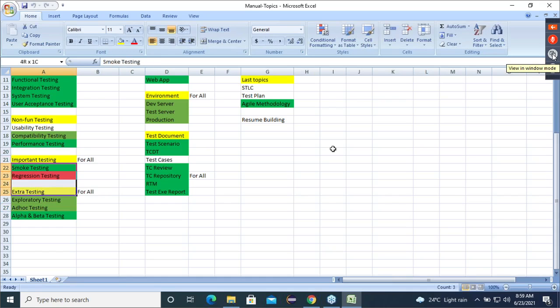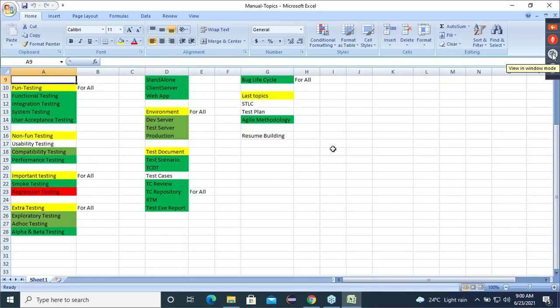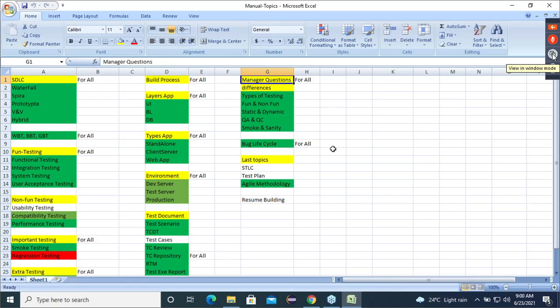Smoke testing, regression testing, exploratory testing, ad hoc testing, and alpha testing are also done. Correct? Everyone is agreeing. Good. Next, all these managerial questions are done, and the bug life cycle. All managerial questions as well as the bug life cycle are also done.